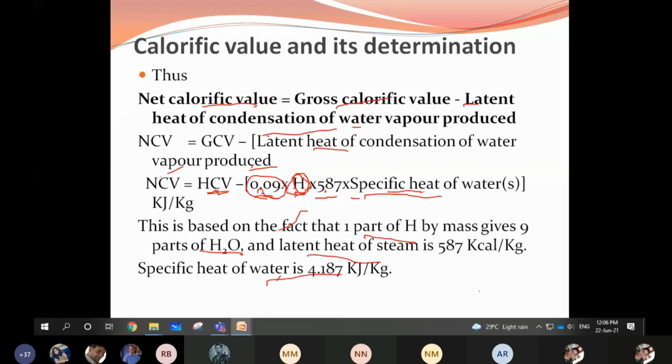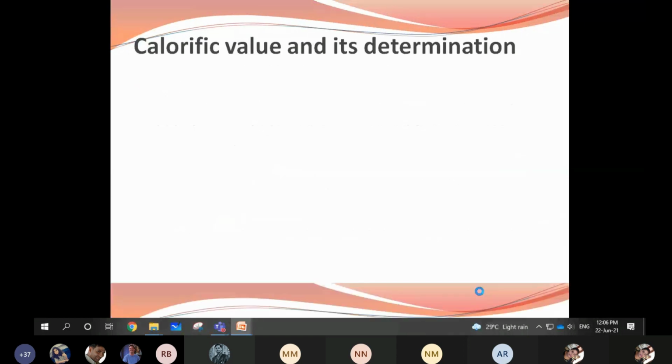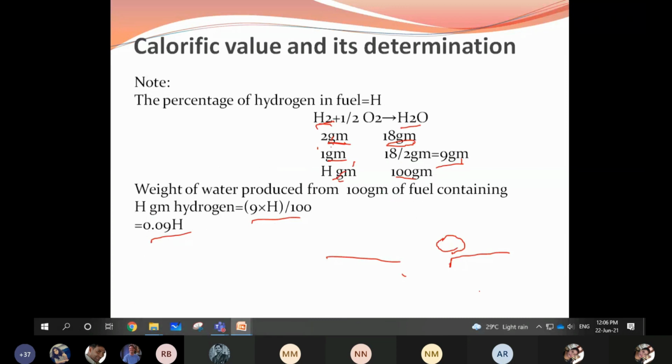So this is how we have to calculate the latent heat of condensation of water. We get that 0.09 like this by equating the equation.